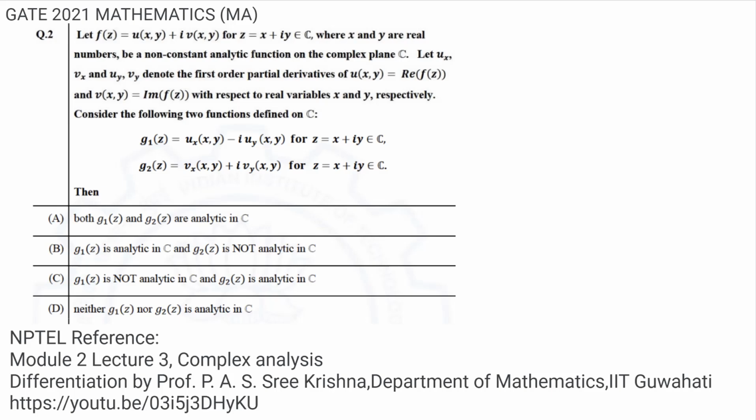So from the four options, you can see that it is asked to check whether g1 or g2, which one is analytic, where g1 and g2 are given in terms of the partial derivatives of u and v, where u and v are the real and imaginary parts of the analytic function f of z. The only hypothesis given is that the function f of z is analytic and non-constant.